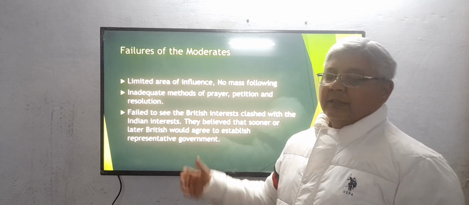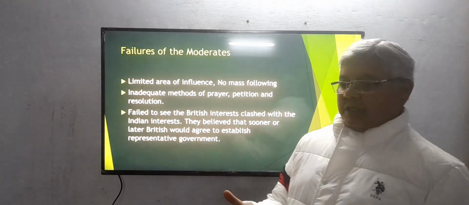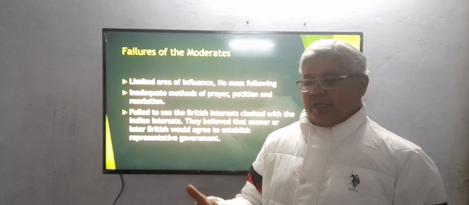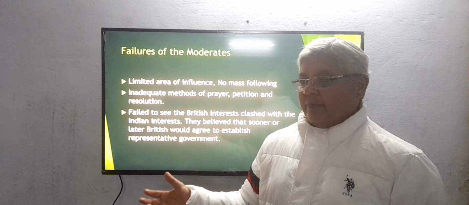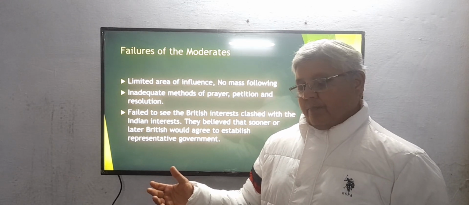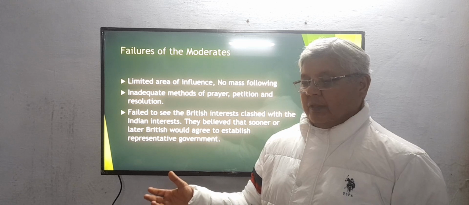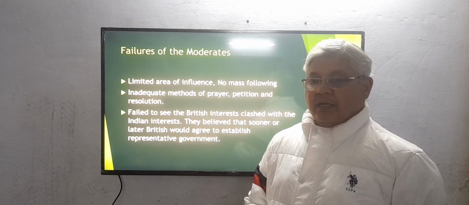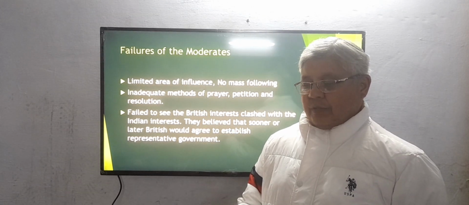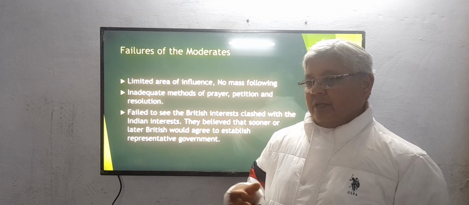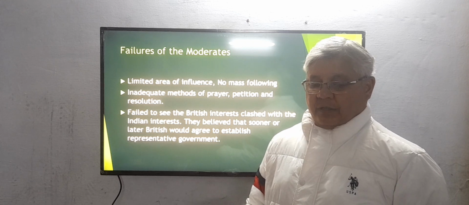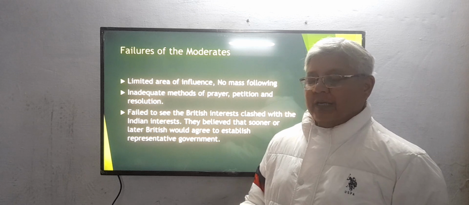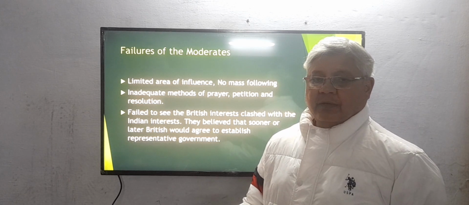Most of the time, the delegations and the meetings of these early nationalists took place every year during the Christmas break at the end of December. In these meetings, they were discussing many things. They were handing over their demands to the British, but most of the time these were not accepted. So there was a very limited success rate.